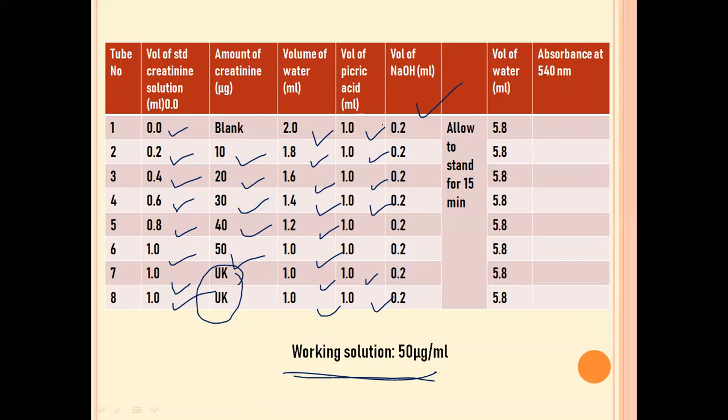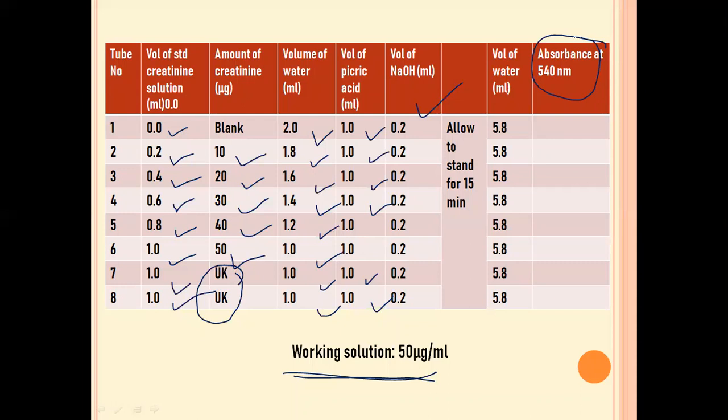Finally, we let this solution stand for 15 minutes after the complex formation. Then we are going to dilute with water so that we get enough solution to take the colorimetric reading. And finally, we are going to take the absorbance at 540 nanometer for each of these solutions in the test tubes. Then last, we are going to plot the graph of amount of creatinine against absorbance readings.